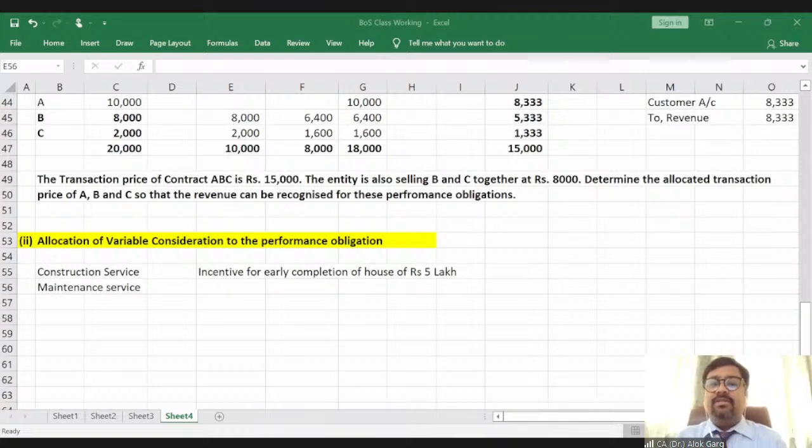If the variable consideration is for the entire contract, in that case, for example, the allocated transaction prices are, let's say, 5 lakh and 10 lakh. In this case, this bonus or variable consideration has to be allocated in the ratio of that transaction price, right? So let me look at the case study from the institute study material on this aspect. Let me see if it is there.